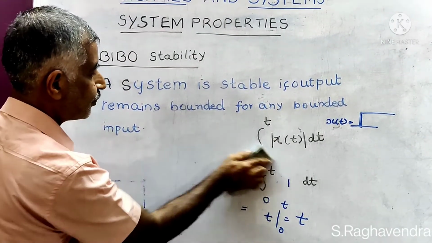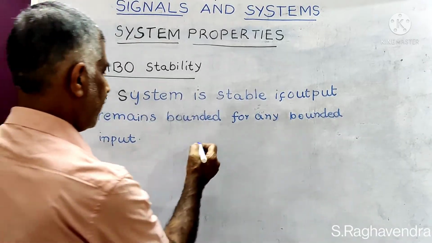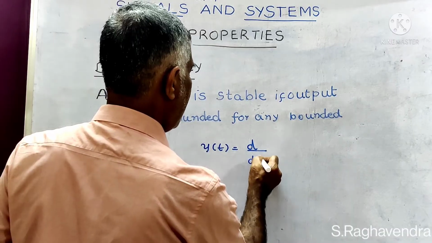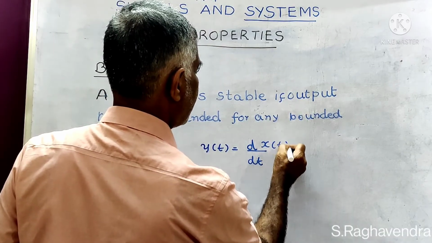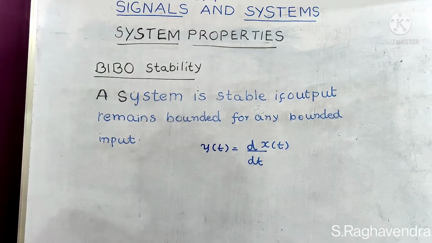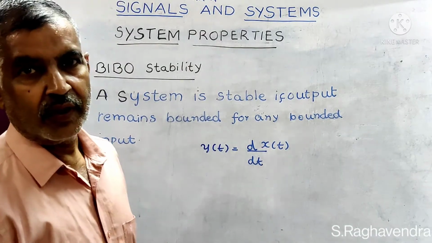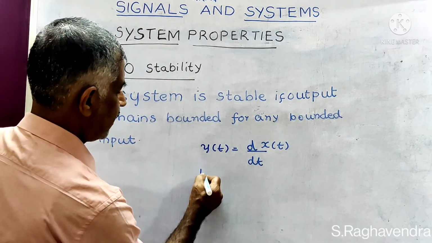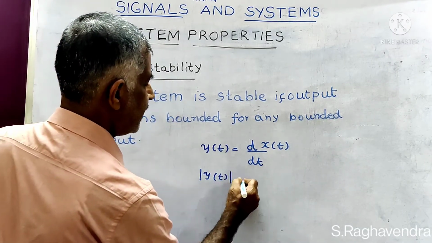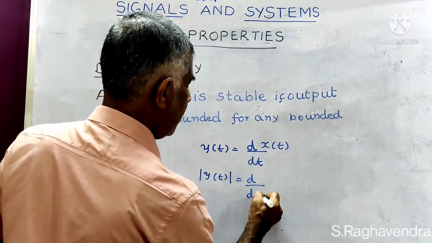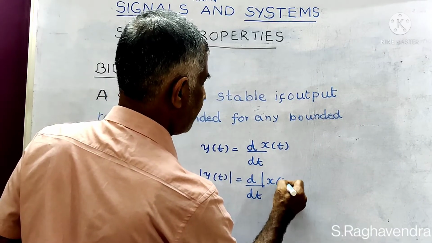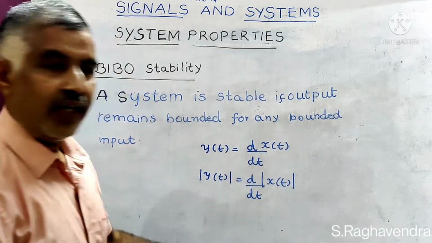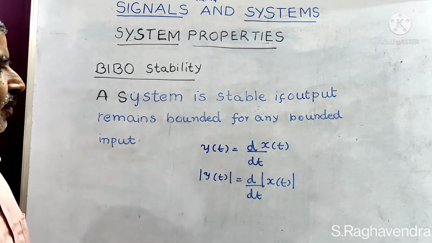Last example. y of t is equal to d by dt of x of t. Let us assume that x of t is a bounded function. Therefore, mod y of t is equal to d by dt of mod x of t. Mod x of t is a bounded function, it is a number.